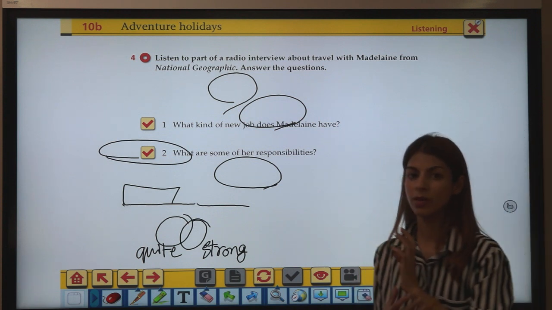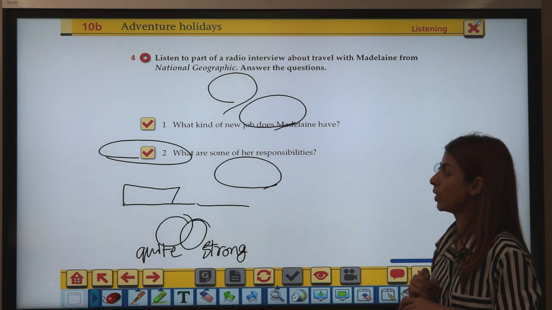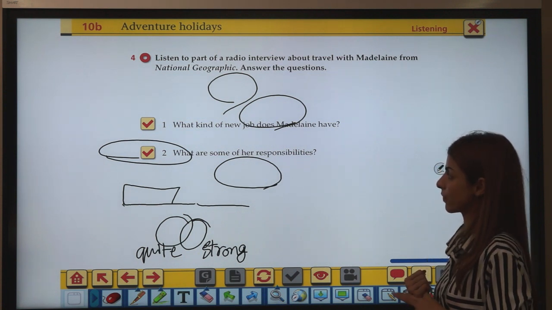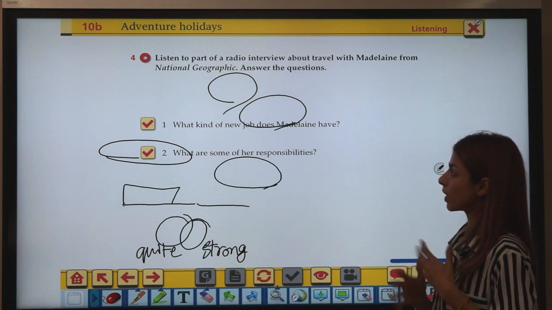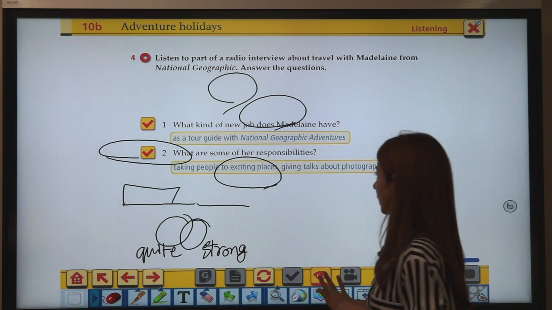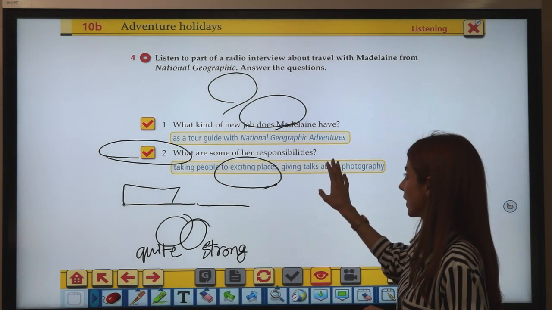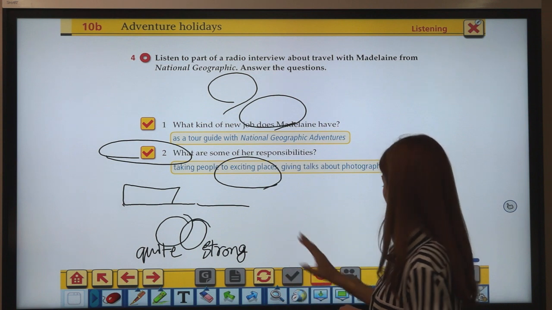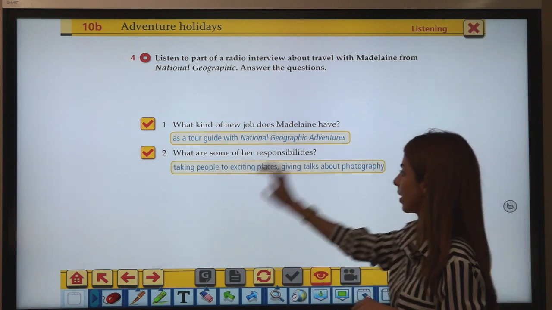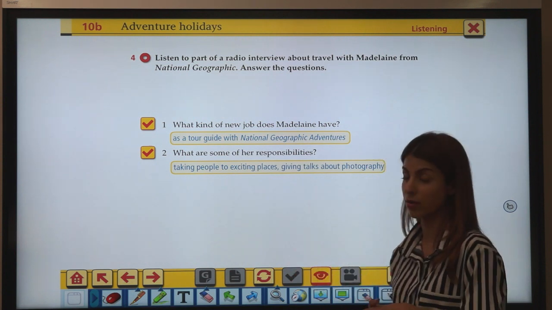Alright, so that was the first time listening to it, right? And you had to complete exercise 4. So we'll have a look at the answers for exercise 4 first. So what kind of new job does Madeline have? Actually, she's now a tour guide, right? ตอนนี้เป็น tour guide ใช่ไหมคะ And some of her responsibilities are taking people to exciting places, giving talks about photography.